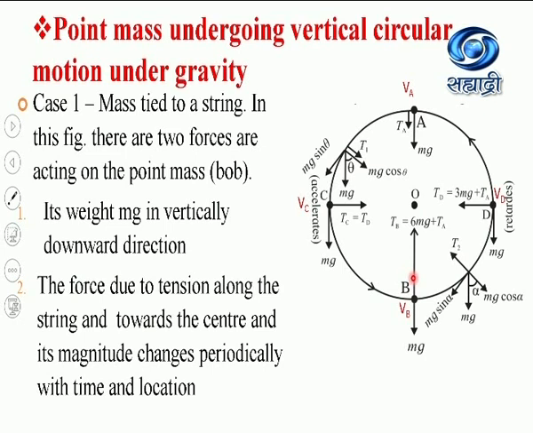Now in the figure, A, B are the uppermost and lowermost position of the point mass. C and D are the midway positions of the point mass.